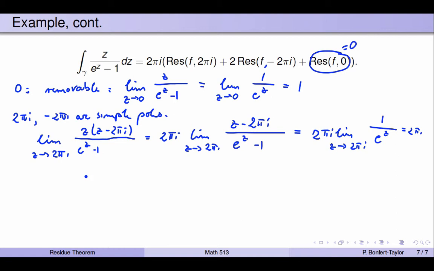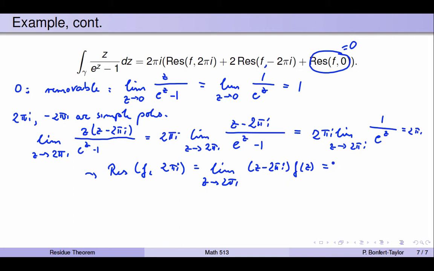So therefore, at 2 pi i we find that the residue of f is equal to the limit as z approaches 2 pi i of, this is our formula, z minus 2 pi i times f of z, and that's the limit we just calculated, so that's 2 pi i.